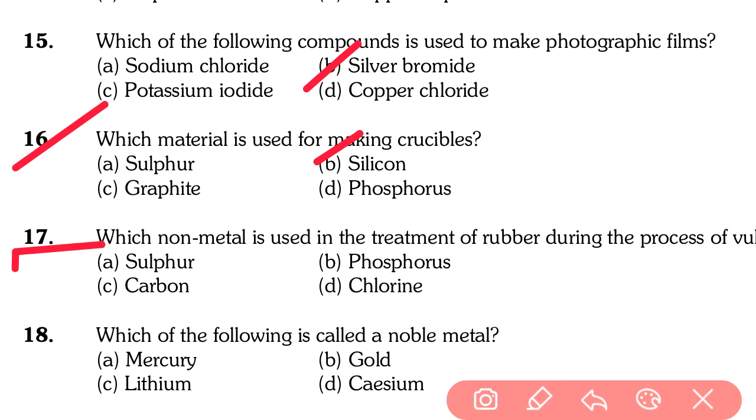Going to next question, that is question number 17. Which non-metal is used for the treatment of rubber during the process of vulcanization?